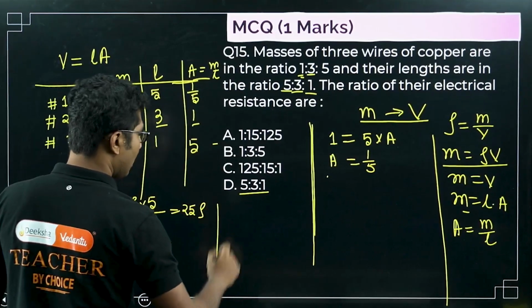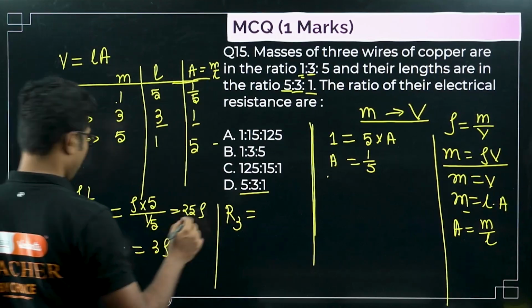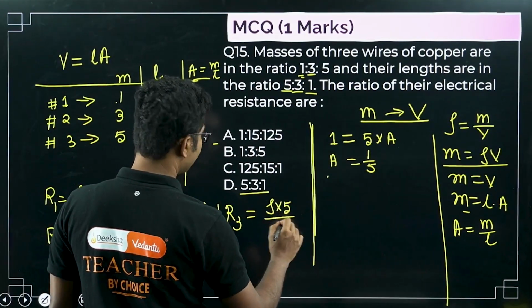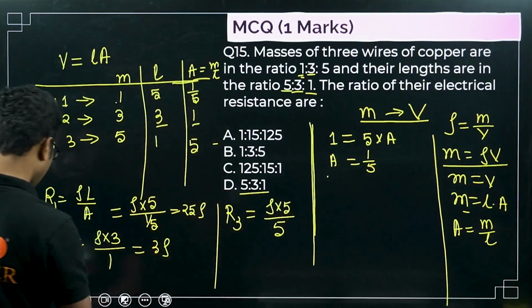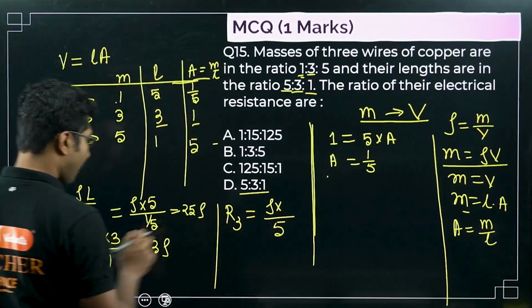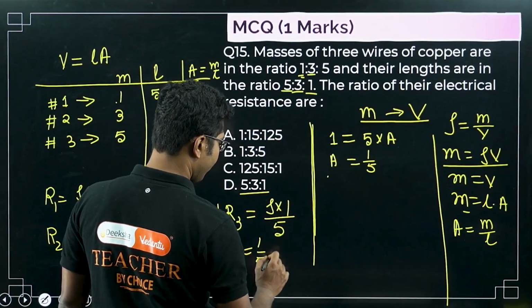And R3 will be equal to rho L by A. Sorry, L is 1, my mistake. L is 1, area is 5, so it will be 1 by 5 rho.